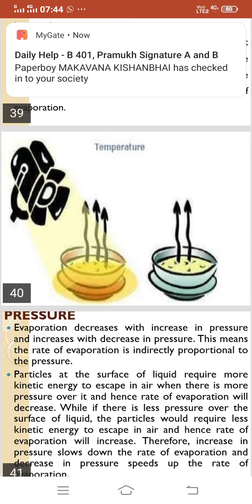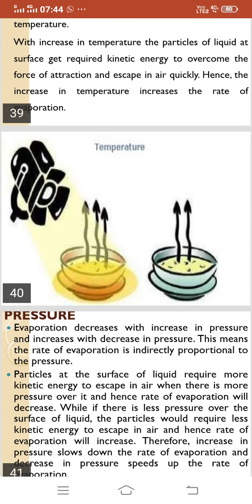Evaporation decreases with increase in pressure and increases with decrease in pressure. It means pressure and evaporation are inversely proportional. The rate of evaporation is inversely proportional to the pressure.